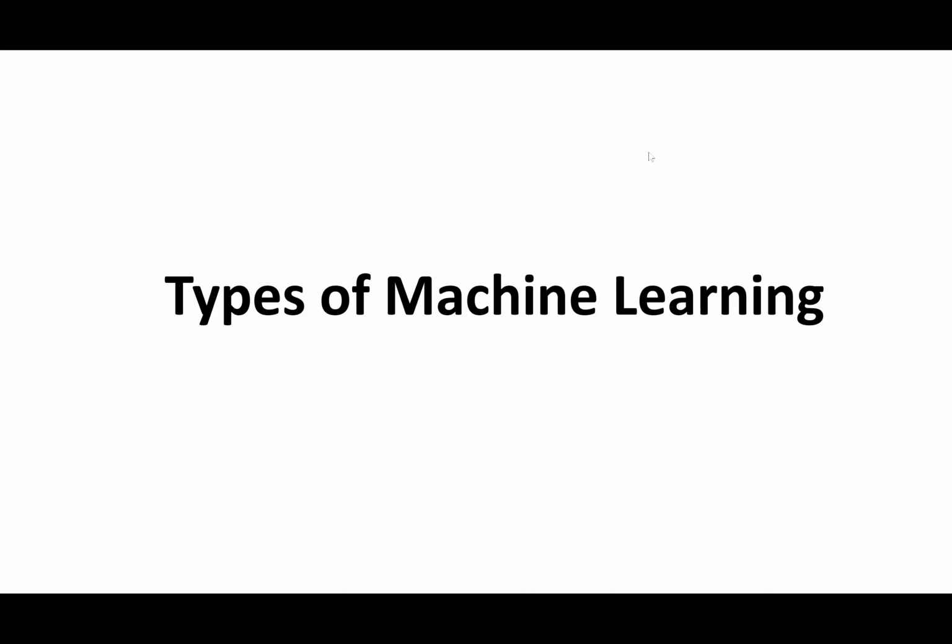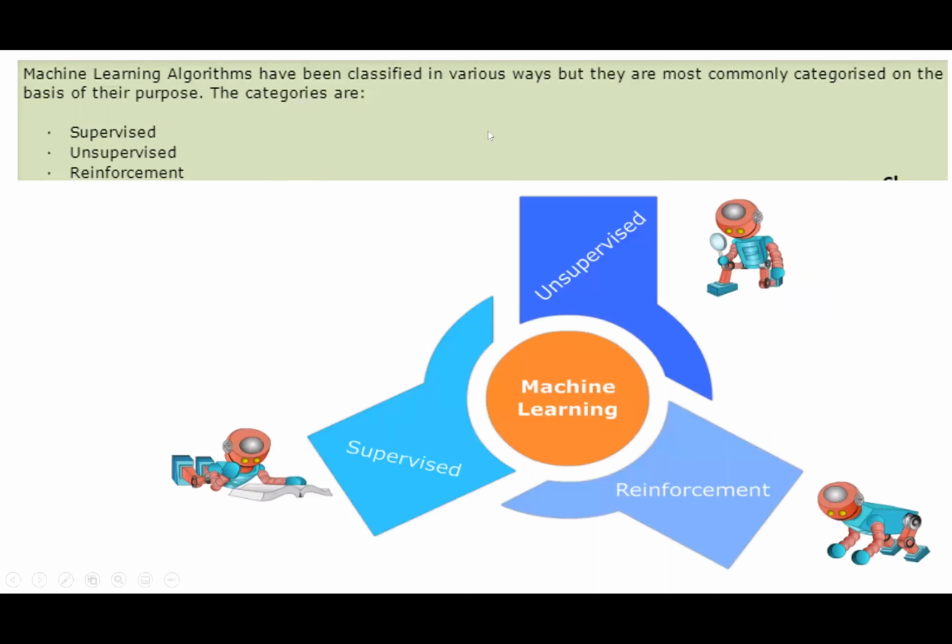Okay, so we'll be discussing now the types of machine learning that are there. There are mainly three types of machine learning: supervised learning, unsupervised learning, and reinforcement learning. Broadly, we have only two types, supervised and unsupervised, and we also have reinforcement learning. We will look at all these types one by one, just theoretically, and the math and detail we will look at when we start with the individual techniques later on.